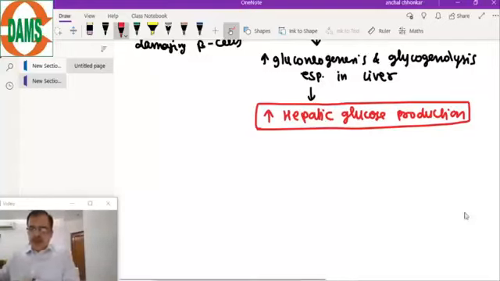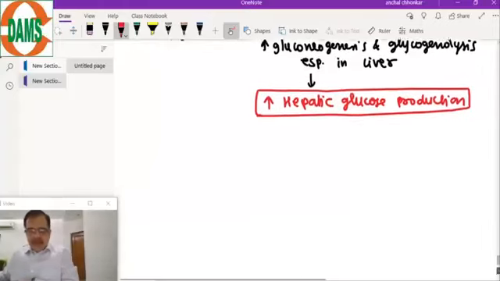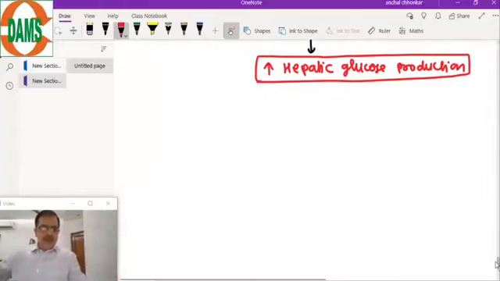More important aspect, and this will be useful for you as a clinician also, not only for your exam, because most of you must know some patient or family member suffering from diabetes. So it should be an accurate management of diabetes. So what is that accurate management of diabetes? Let's understand. So, starting with the management of diabetes.